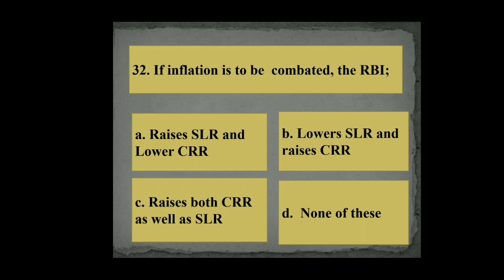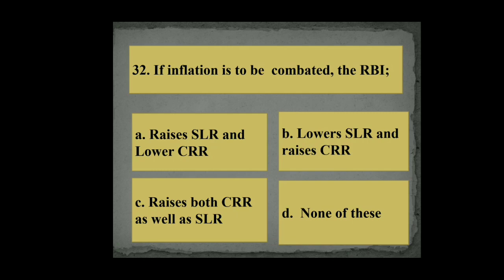Question number 32. If inflation is to be combated, the Reserve Bank of India: A. Raises SLR and lowers CRR, B. Lowers SLR and raises CRR, C. Raises both CRR as well as SLR, and D. None of these.